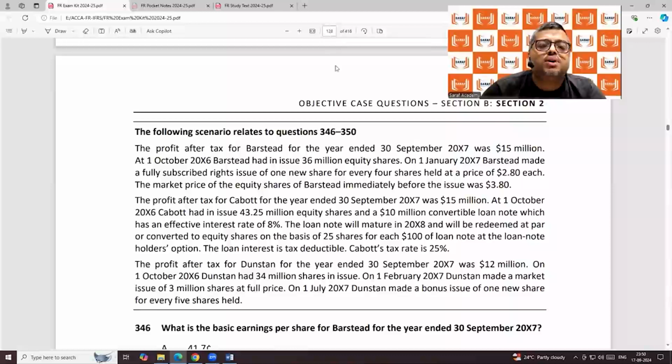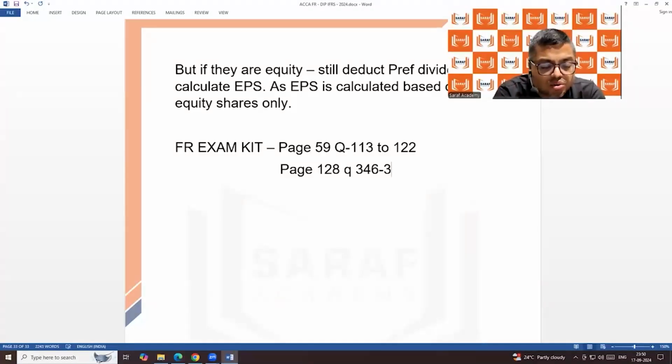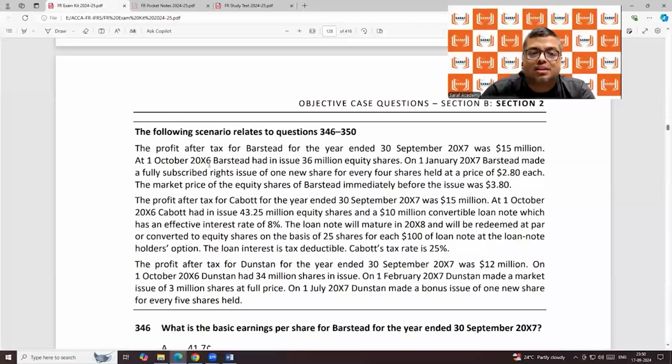It is on page number 128, questions 346 to 350. These are the questions given in the exam kit.